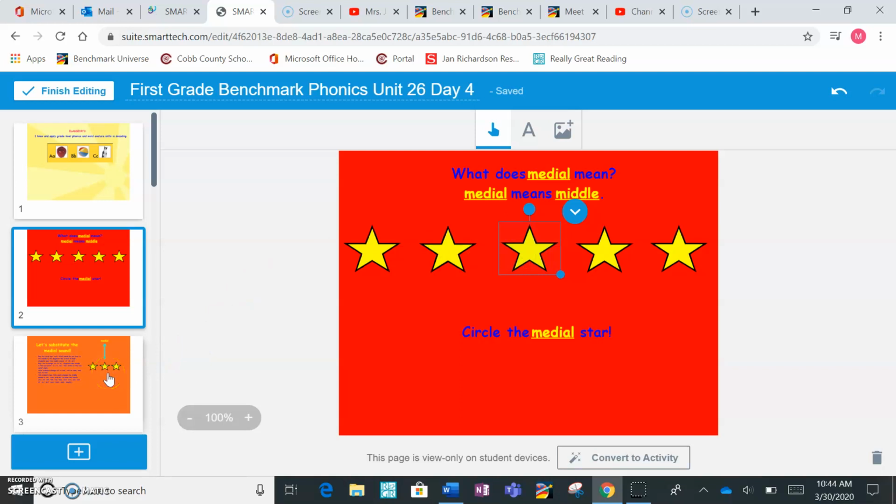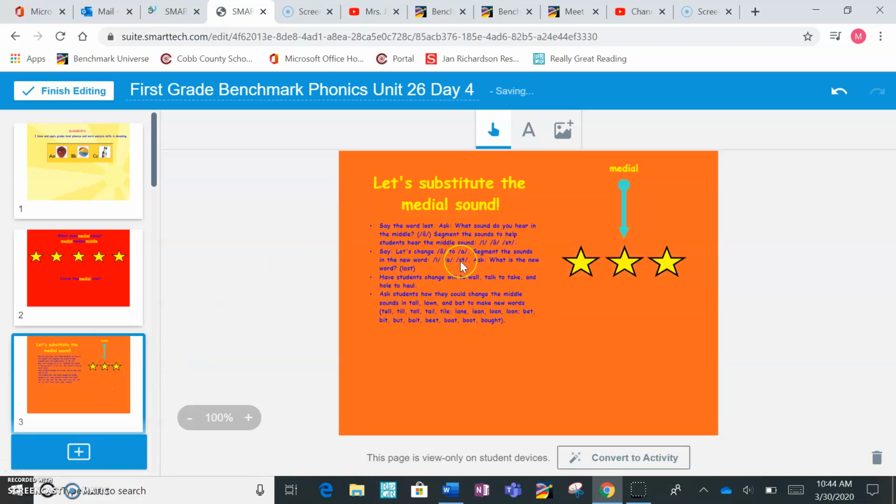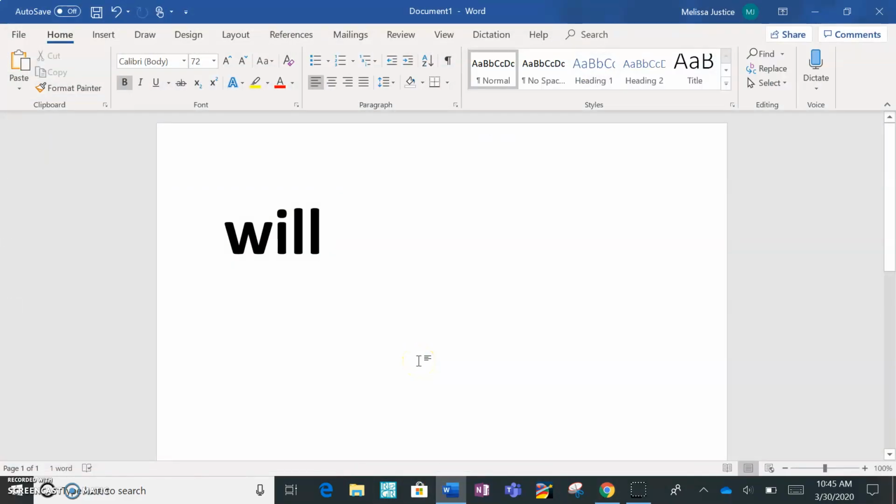Okay, now let's go talk some more about some medial sounds. I want you to say the word lost. Lost. If we change the aw to ah, what word would you get? Last. You're right, last. All right, now we're going to try some other words. So I'm going to switch screens for a minute. And the word is will. Will. If we change the i to aw, what word would we get? Wall.